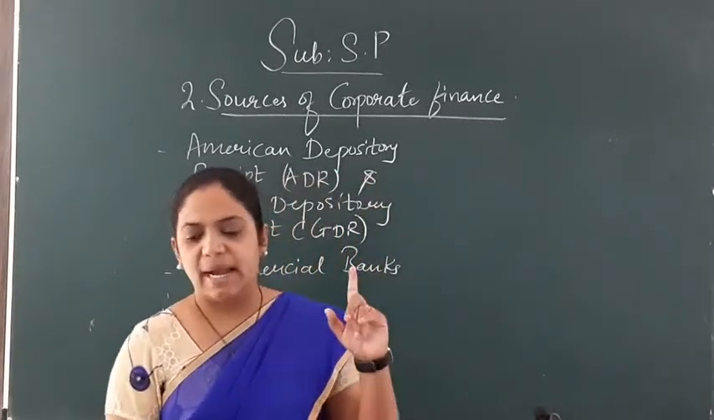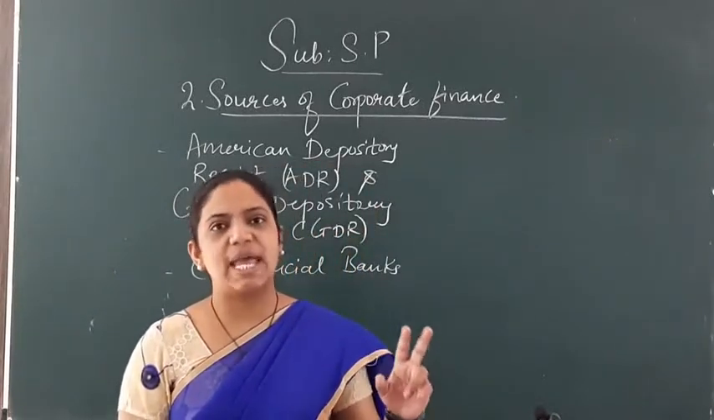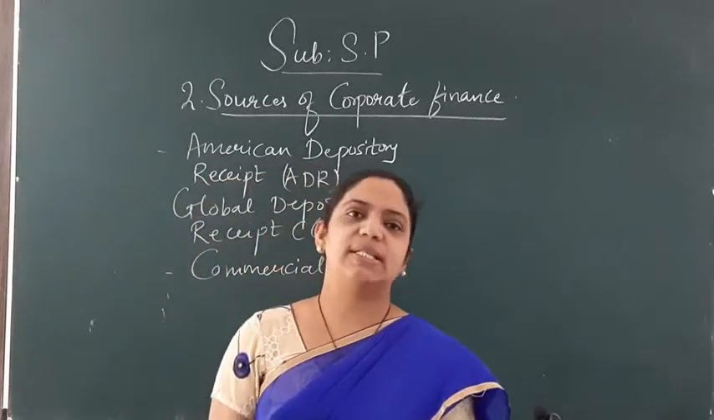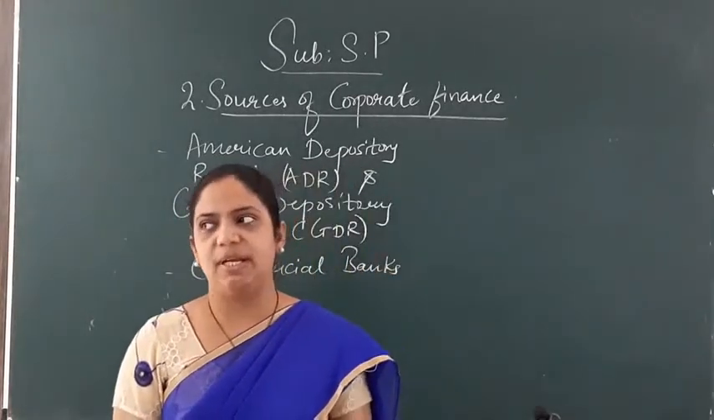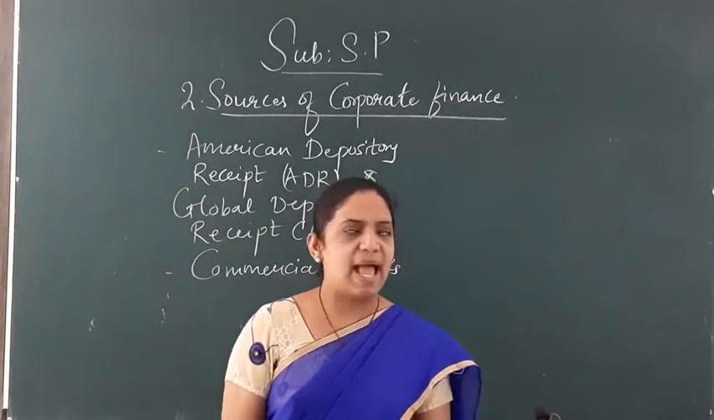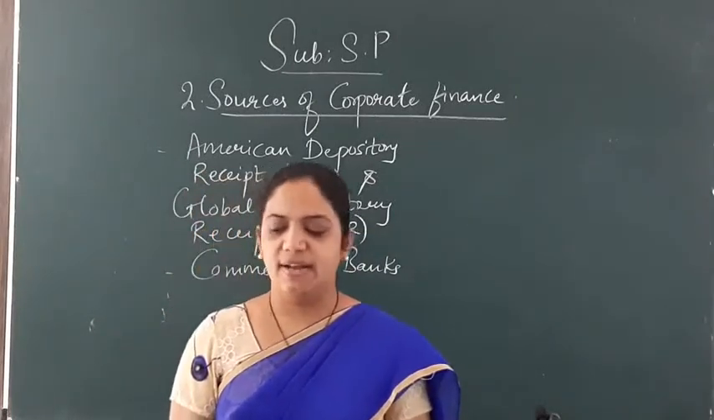So bank assists the corporate enterprises in three ways. Number one, by granting term loans to the company. Number two, by subscription to shares and debentures of the company. Number three, by underwriting the issue of securities of the company. Various types of issues of securities of the companies can be done by the bank itself. Okay, that was how commercial bank assists corporate finance.